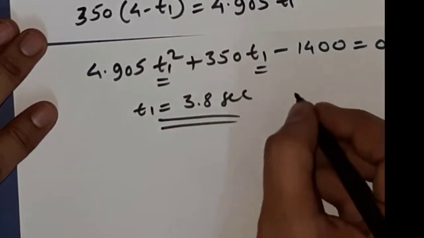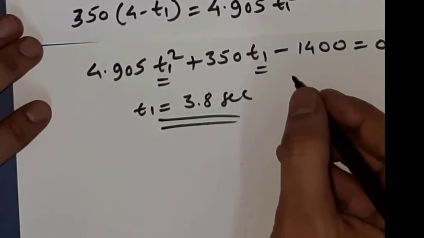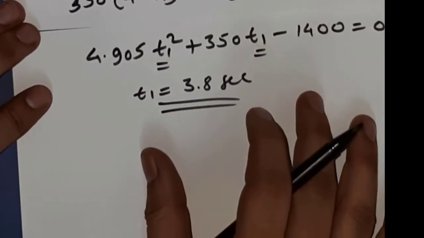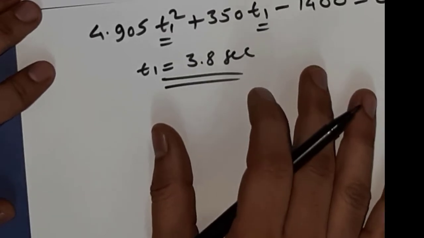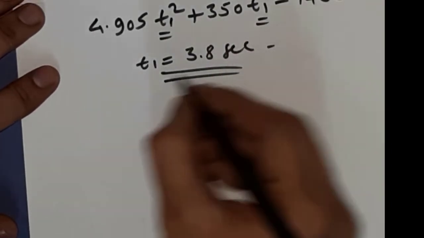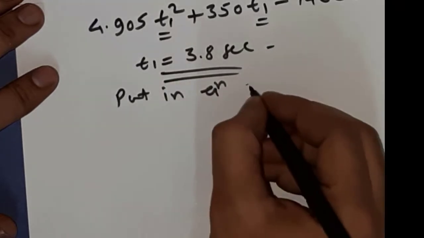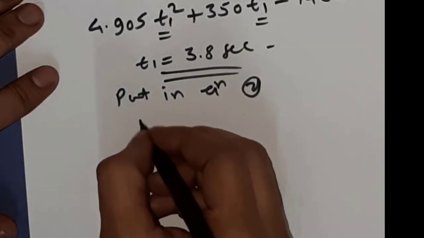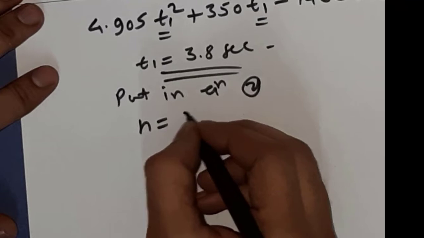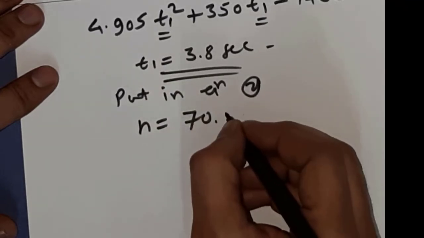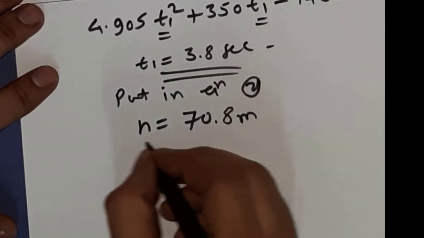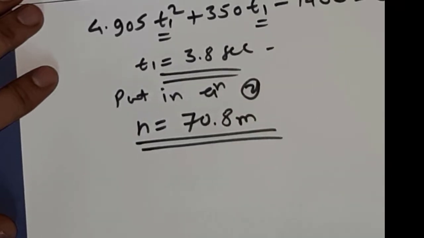The value of t1 is equal to 3.8 seconds. Whatever negative value comes, simply neglect that value. Putting this value in equation number 2, you will get the value of h as 70.8 meters. And that will be our final answer.